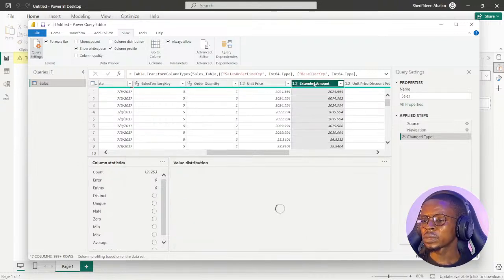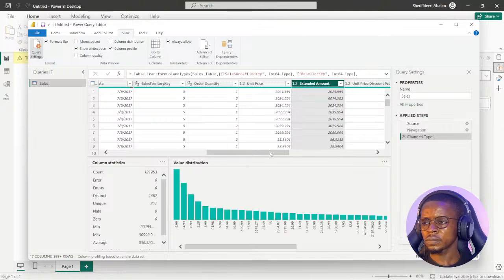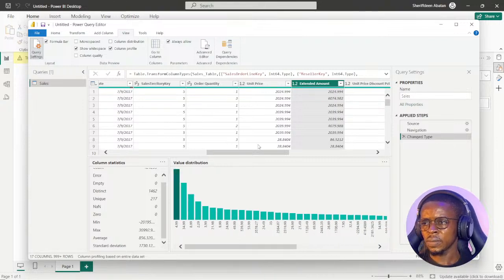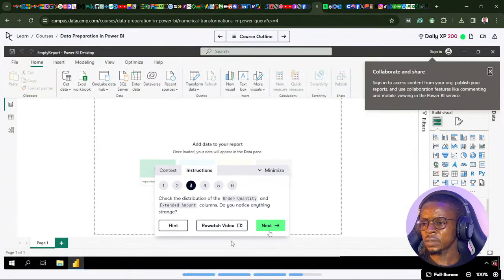Let's look at the extended amounts and see what you can observe there. Aha. So the minimum values are both negative. We could also say that we have negative numbers in the data sets. So it's not possible that a unit price for a product is negative dollar. You can't go to a store and see -$10. They should probably just put free on the package. So that's what I've noticed so far.